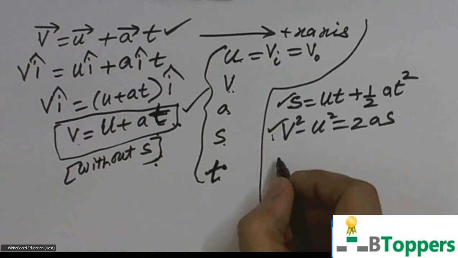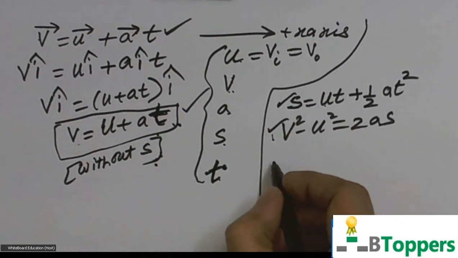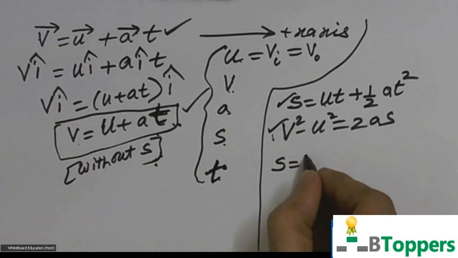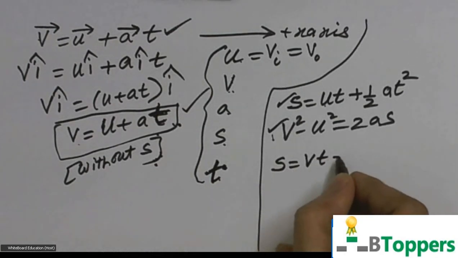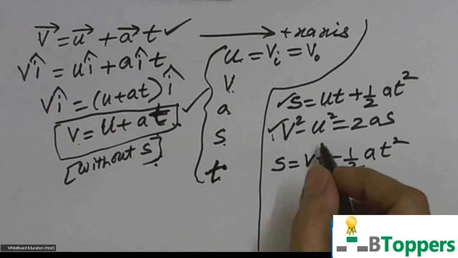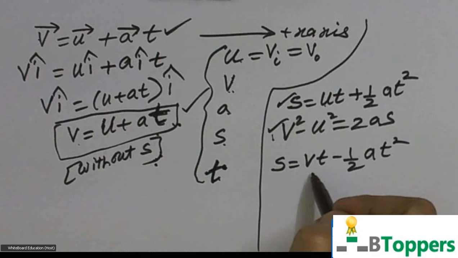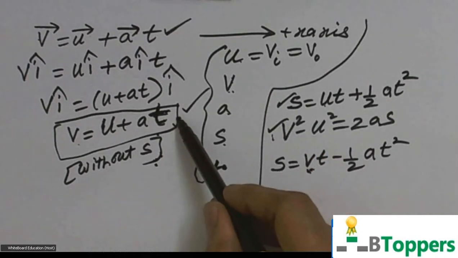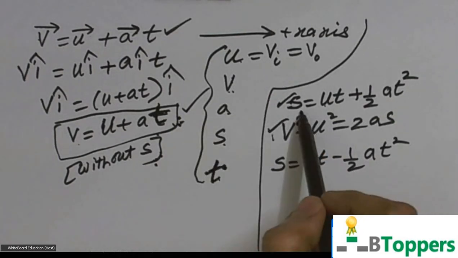Some of the students may be familiar with this equation, but observe that a good number of students are not familiar with this because it's not mentioned in the regular textbooks. s equal to vt minus half at square. So here v is not the initial velocity, v is the final velocity after time interval t. This equation is obtained by eliminating initial velocity u between these 2 equations.